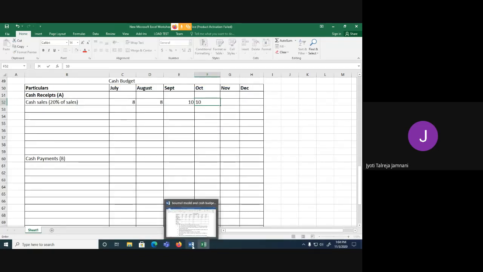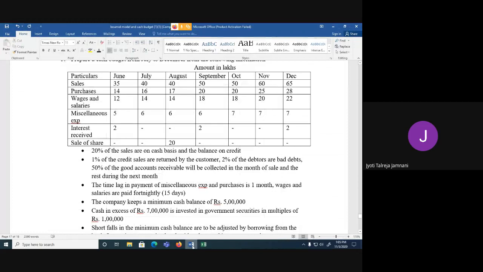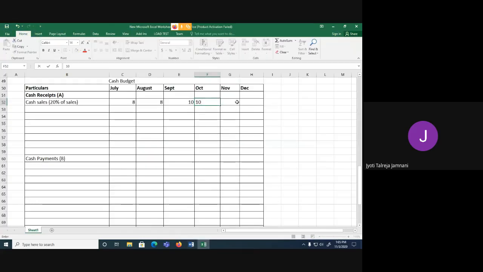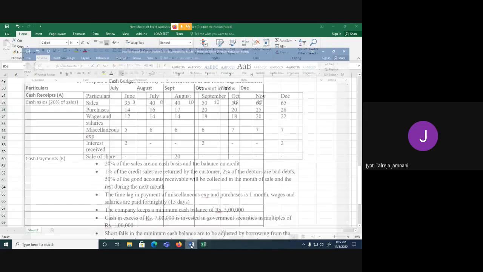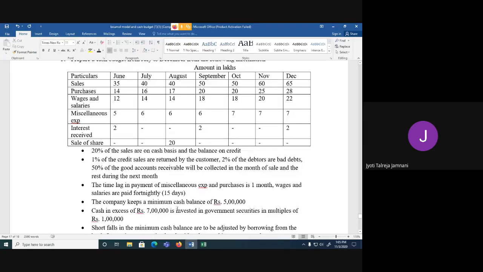November sales is 60 lakh, 20% of 60 lakh is 12. And December sales is 65 lakh, 20% of 65 lakh is 13 lakhs. So this is cash sales, the very first thing that they have mentioned in the adjustment. And the remaining are on credit. So let's see how credit sales and everything is to be worked up.